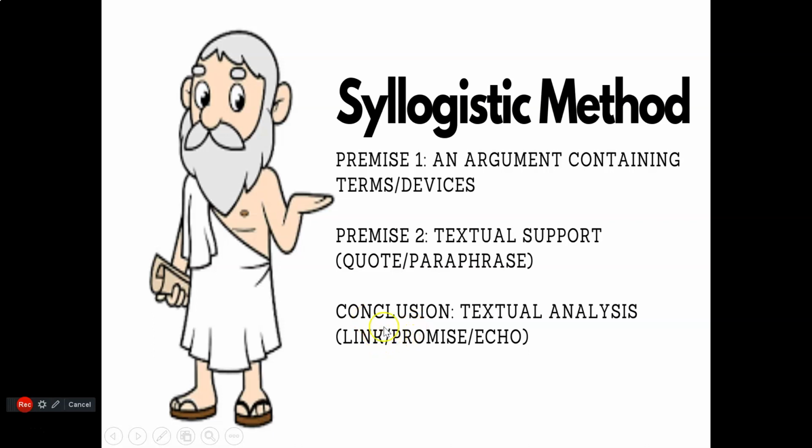And everything links back, echoes back to the thesis, the prompt, but you've got to kind of shake hands with that first premise. That first premise is a promise. So I promised you that I would talk about tone, syntax, and ethos. So in the end, you've got to make sure you're talking about tone, ethos, syntax, right? And link it all up.